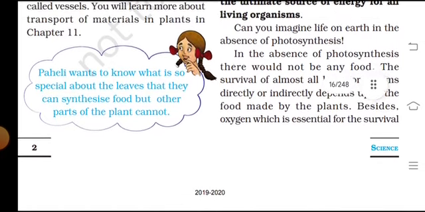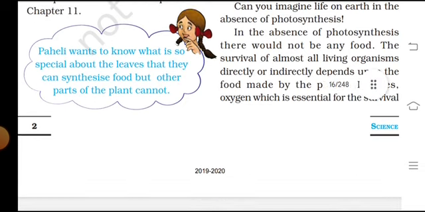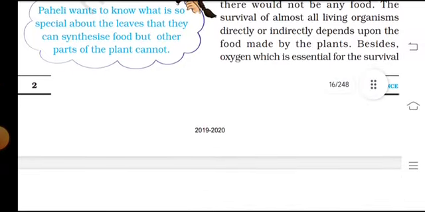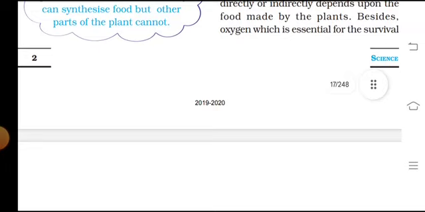Can you imagine life on the earth in the absence of photosynthesis? In the absence of photosynthesis, there would not be any food, and the survival of almost all living organisms, directly or indirectly dependent upon the food made by the plants, and besides oxygen, which is essential for survival.